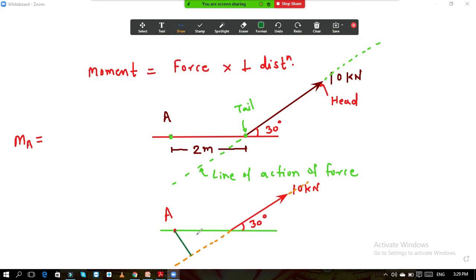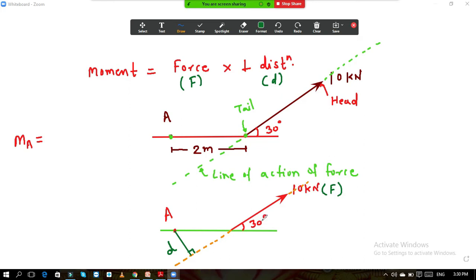If I drop the perpendicular from point A at a 90-degree angle, this is nothing but the distance. If I use the notation, for distance it is small d, and for force it is F. So this 10 kilonewton is your F, and this perpendicular distance is your d. If you take the product of these two, F into d, that is force into perpendicular distance, you will get the moment at point A. This is one way to calculate the moment.